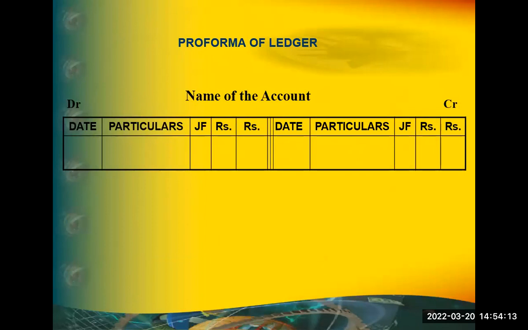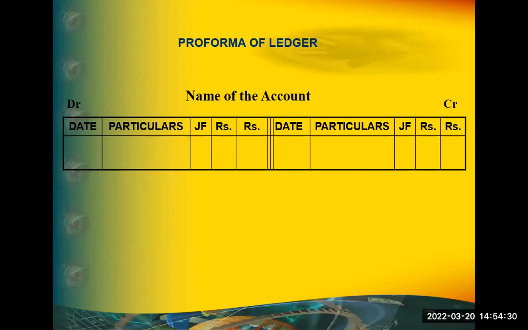If you total all the amounts on the debit side, one amount you'll get. Similarly, on the credit side, you total all the amounts. The difference between the total of the debit side and the credit side will be called the balance.